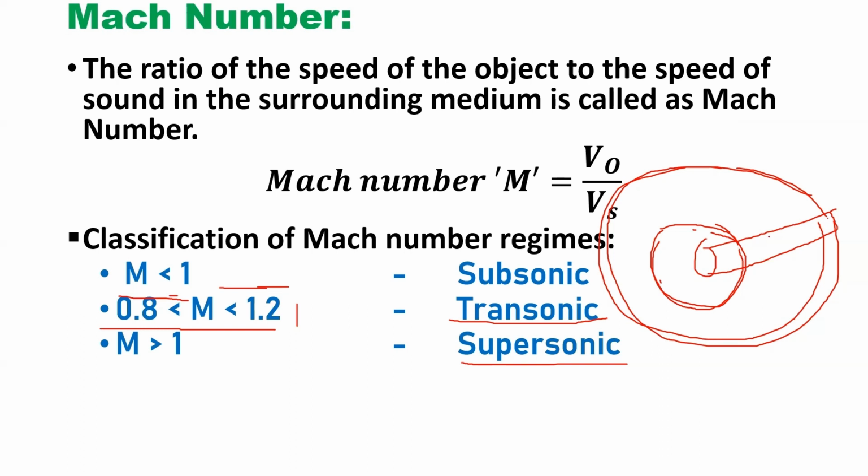In this case, what happens? A lot of pressure difference occurs along the blade that leads to unwanted vibration in the blades, which leads to some accidents also. And one more regime is there, that is M greater than 5. That means the objects are moving with velocity 5 times more than the velocity of sound. Those fall in the hypersonic regime. At present in India, Surya missiles are traveling with this velocity.